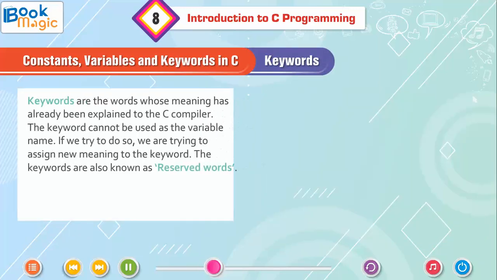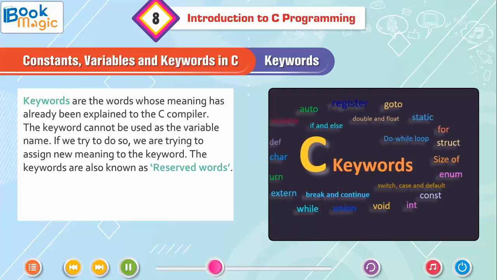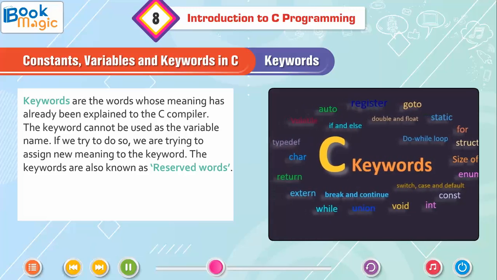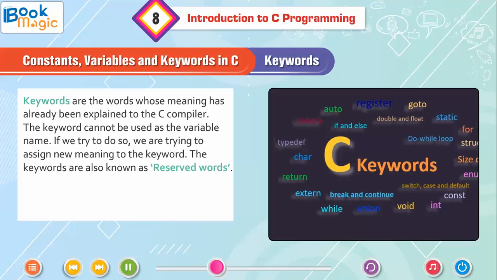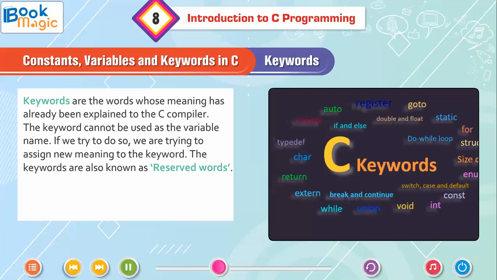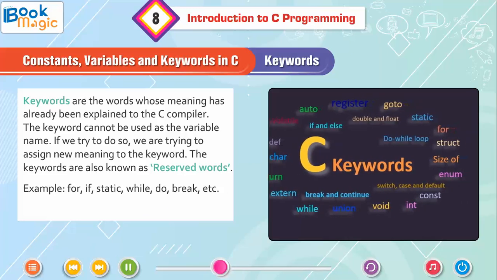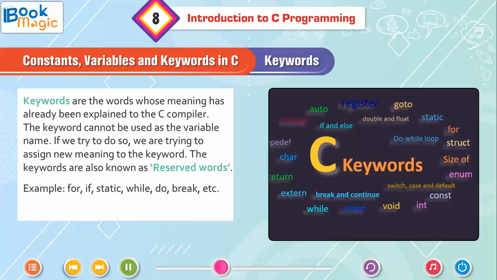Keywords. Keywords are the words whose meaning has already been explained to the C compiler. A keyword cannot be used as a variable name. If we try to do so, we are trying to assign a new meaning to the keyword. Keywords are also known as reserved words. Example: for, if, static, while, do, break, etc.